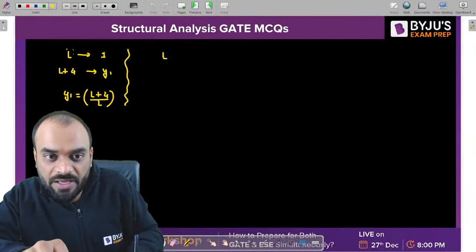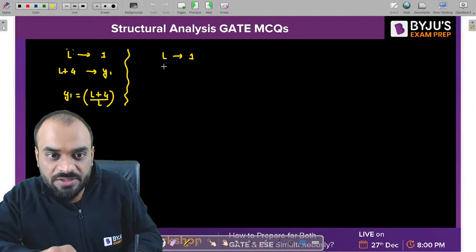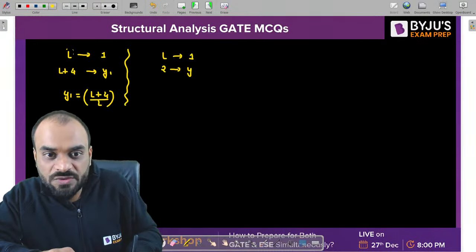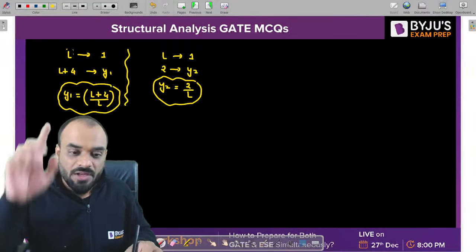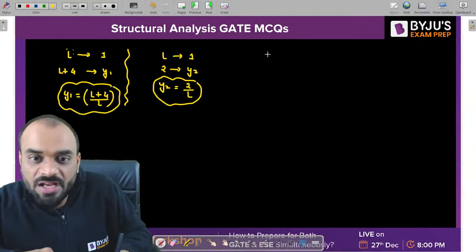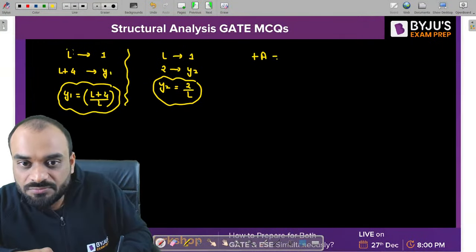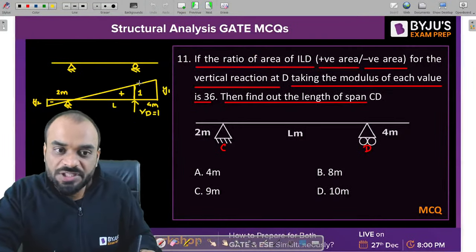So when we have L span, ordinate is 1 and this distance is 2 meter. So for 2 meter, the ordinate is y2. So y2 should be equal to 2 divided by L. So these are the two values which are required. Now what is the positive area of ILD? What is the positive area? This is the positive area.